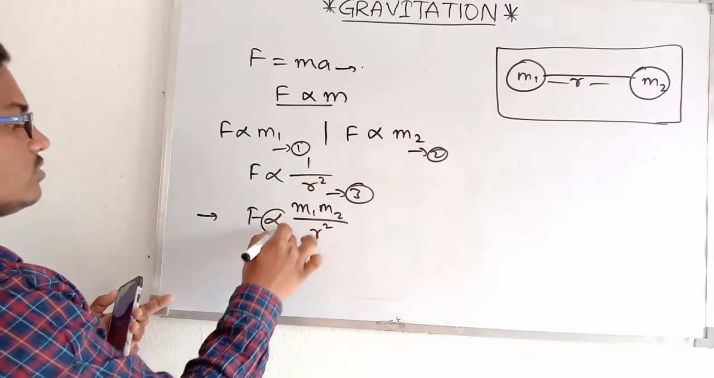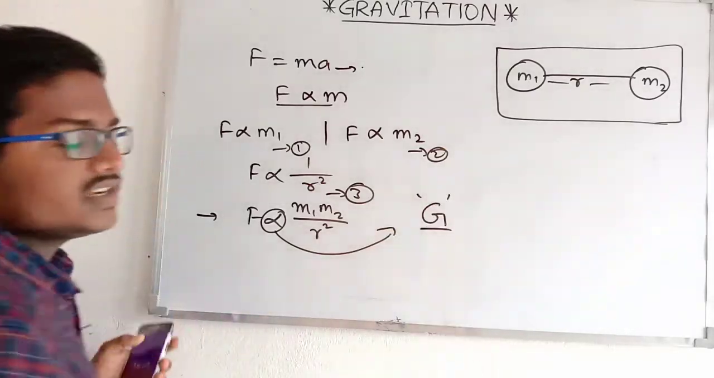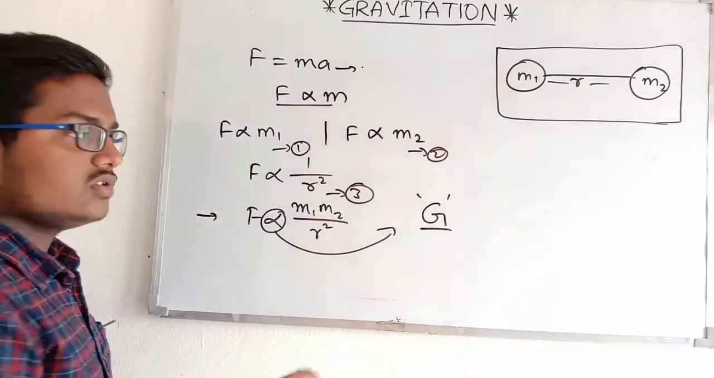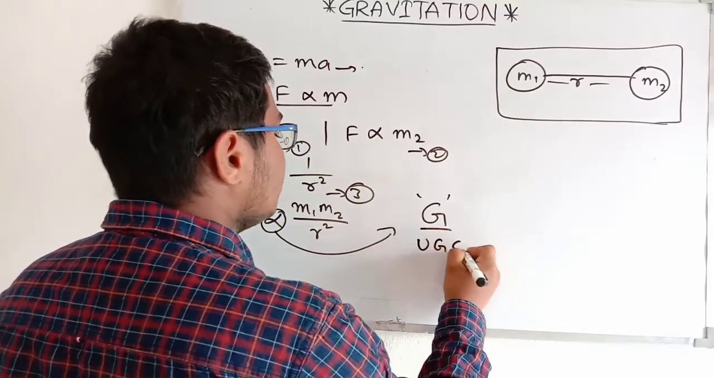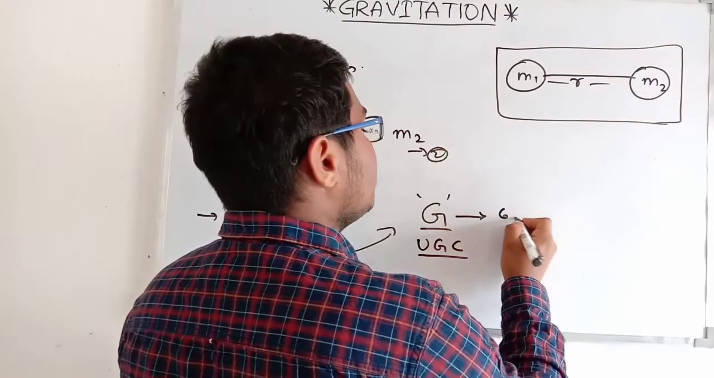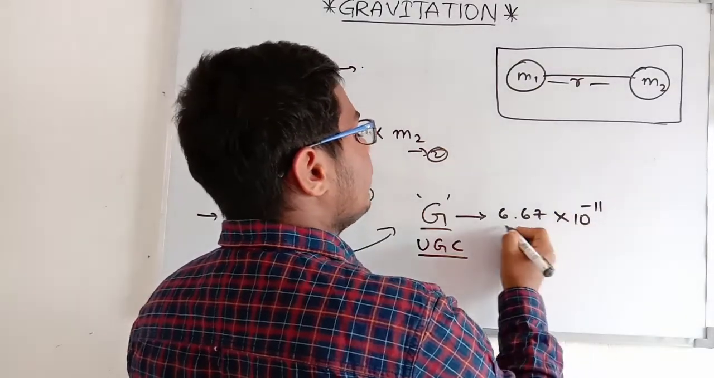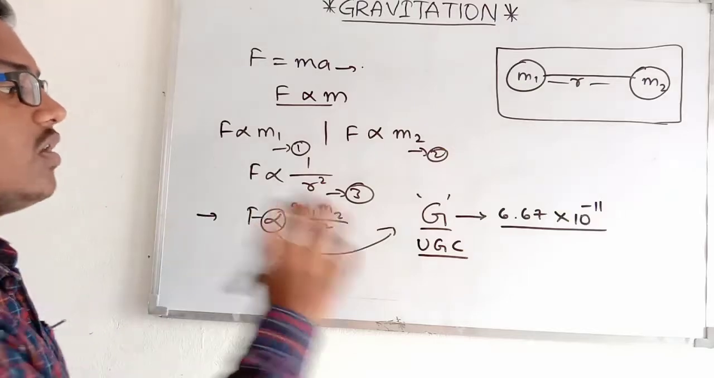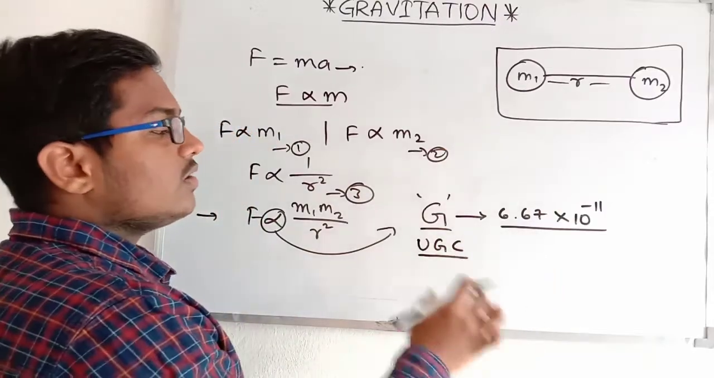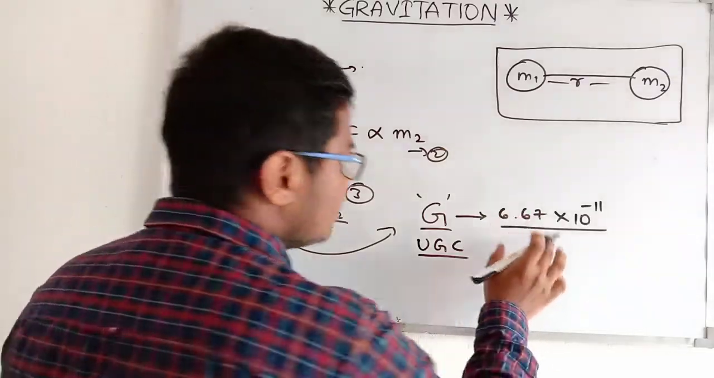Okay, so to remove the proportionality symbol, we have introduced the constant called the universal gravitational constant, and it has a value of 6.67 into 10 to the power minus 11. This is the most important constant when compared to the gravitational chapter. So here you have a constant called universal gravitational constant, and it has a value of 6.67 into 10 to the power of minus 11.